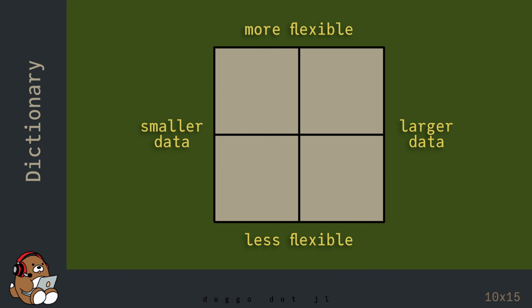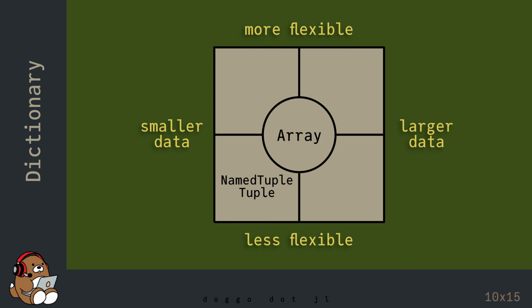Now that you've seen tuples, arrays, and dictionaries, here's how to think about these data structures. Tuples are extremely efficient at storing and retrieving your data, but they are the least flexible, so you should only consider using them for small datasets. Arrays provide a nice balance between efficiency and flexibility, so they can be used for many different applications. But as your dataset grows larger, it may take longer to access your data.